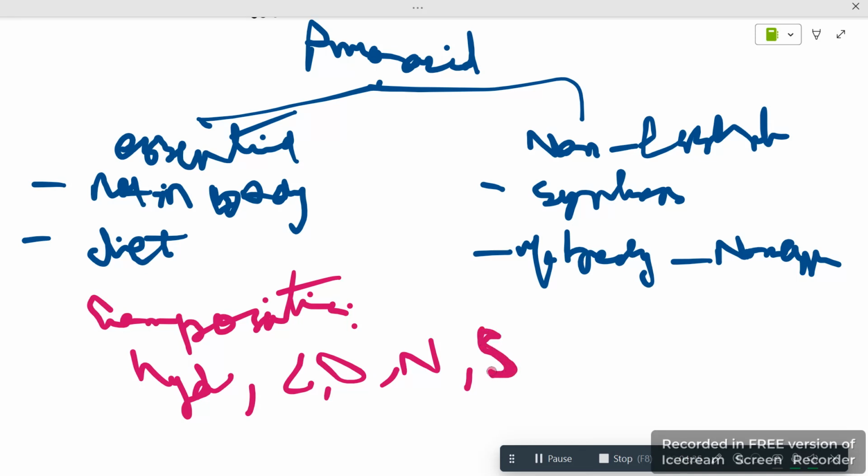Sulfur is written in the federal book, so that's why I'm telling you it is present, but in very small quantity. So we don't really consider it, but still, when you tell the composition, you may add sulfur. So write it: sulfur sometimes present. And there are 20 amino acids which make the protein. And recent research has increased it by one, so it is 21 amino acids.